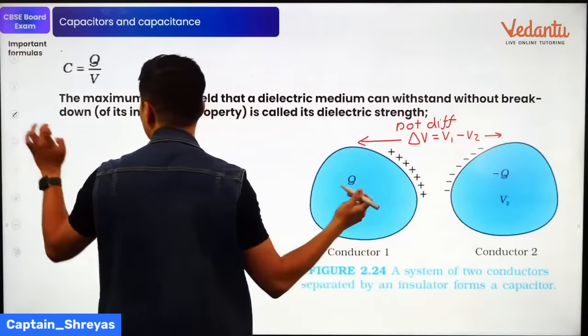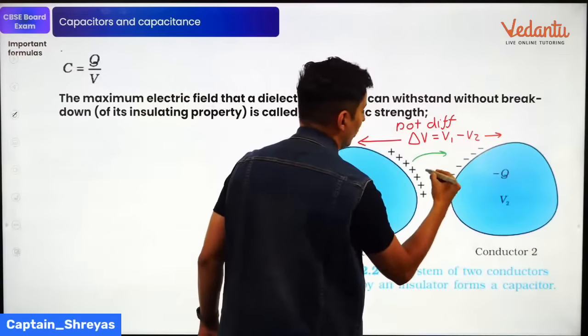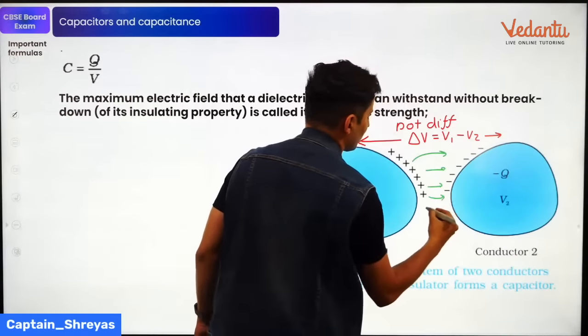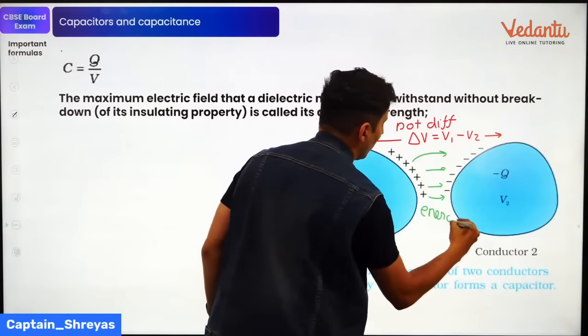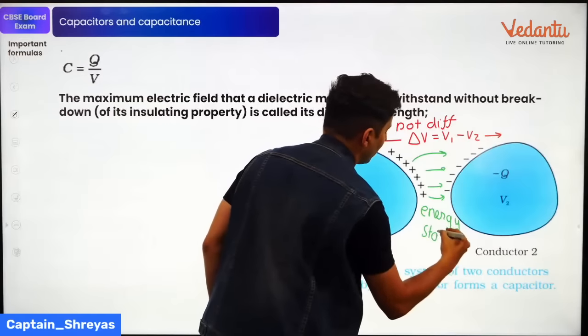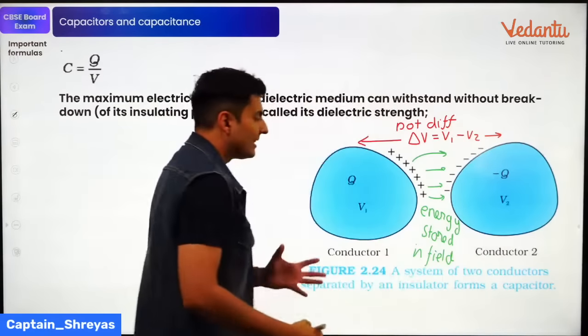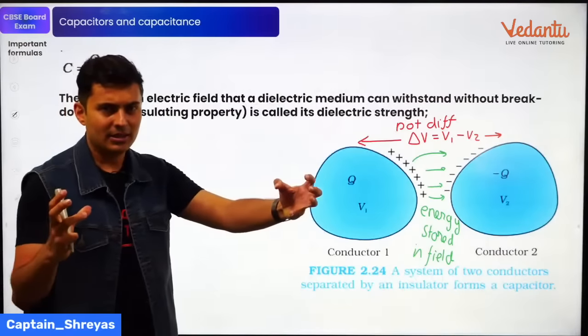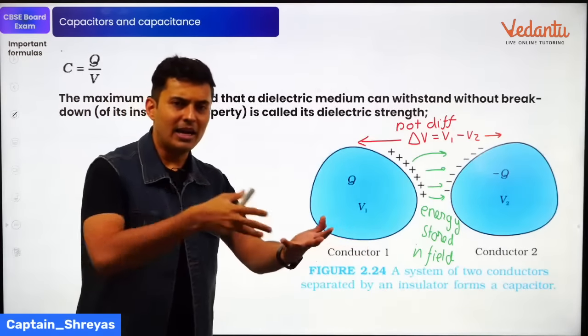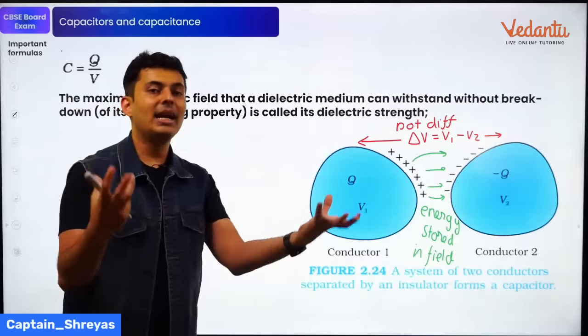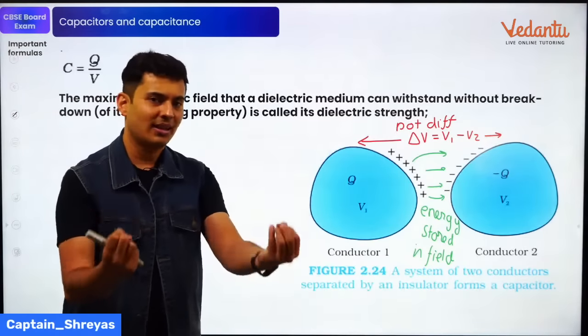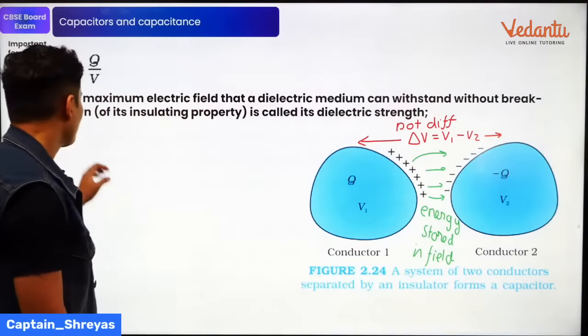And that electric field is going to store the energy. So energy is stored in the field. Thus, two conductors which are charged, and there is a field between them, act like a capacitor. It stores energy in that electric field.